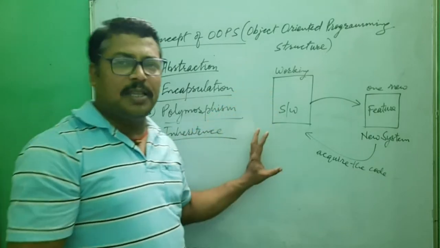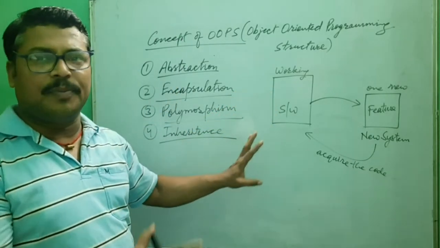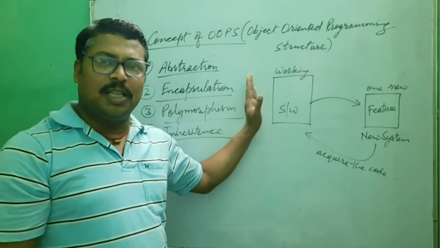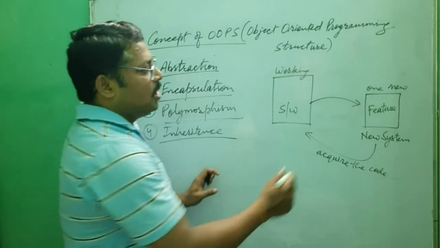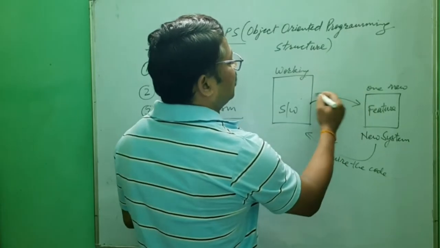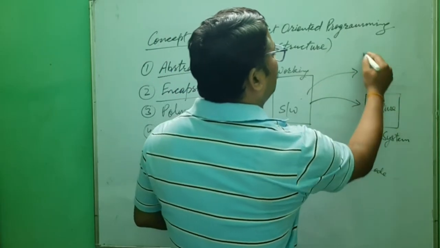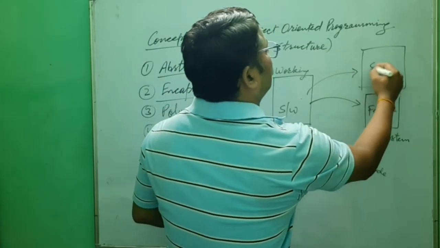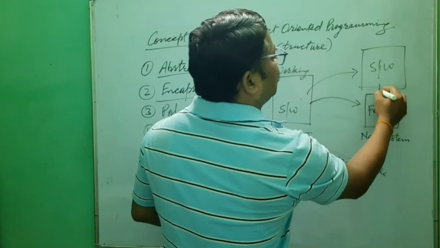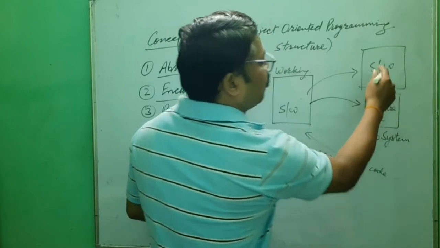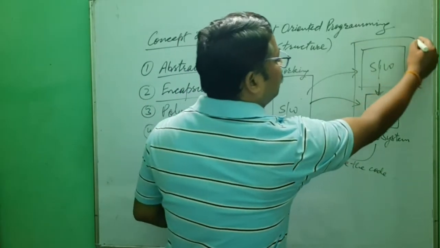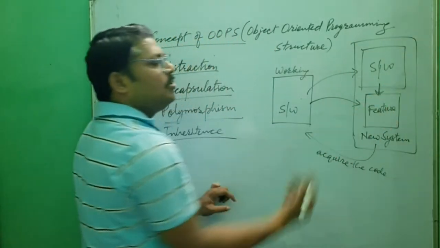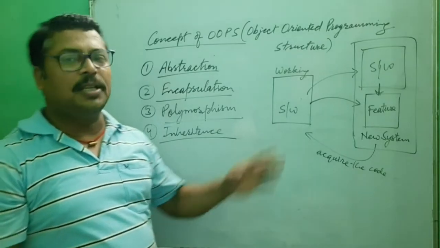All the coding they have done, which is working in the system, they will use in the new feature. The software keeps working, and it acquires all the features, and now the complete software with the new system will be used. This is known as inheritance.